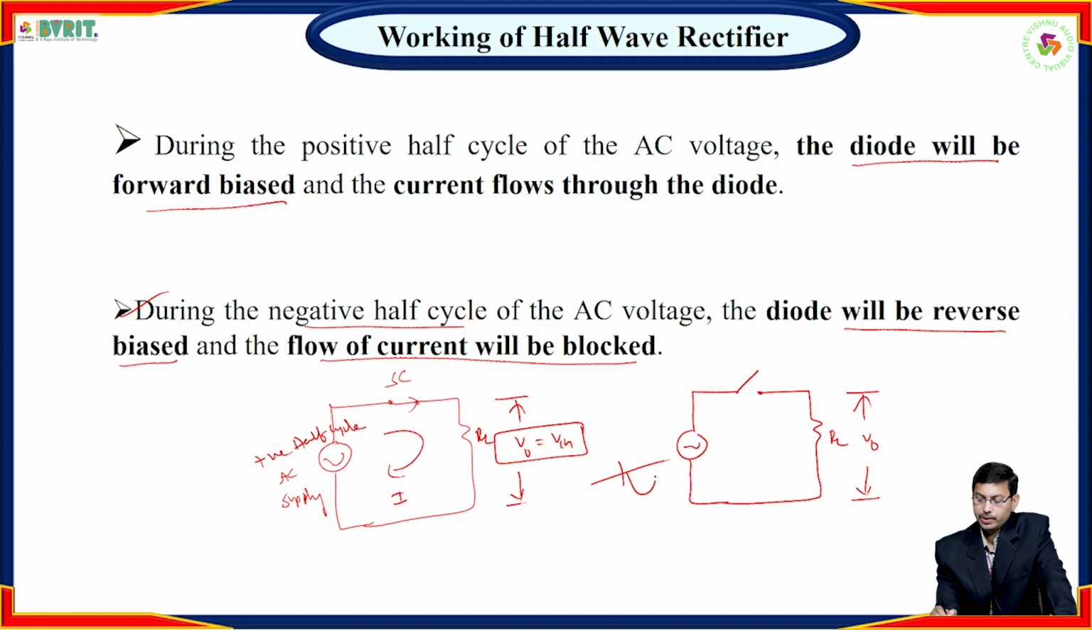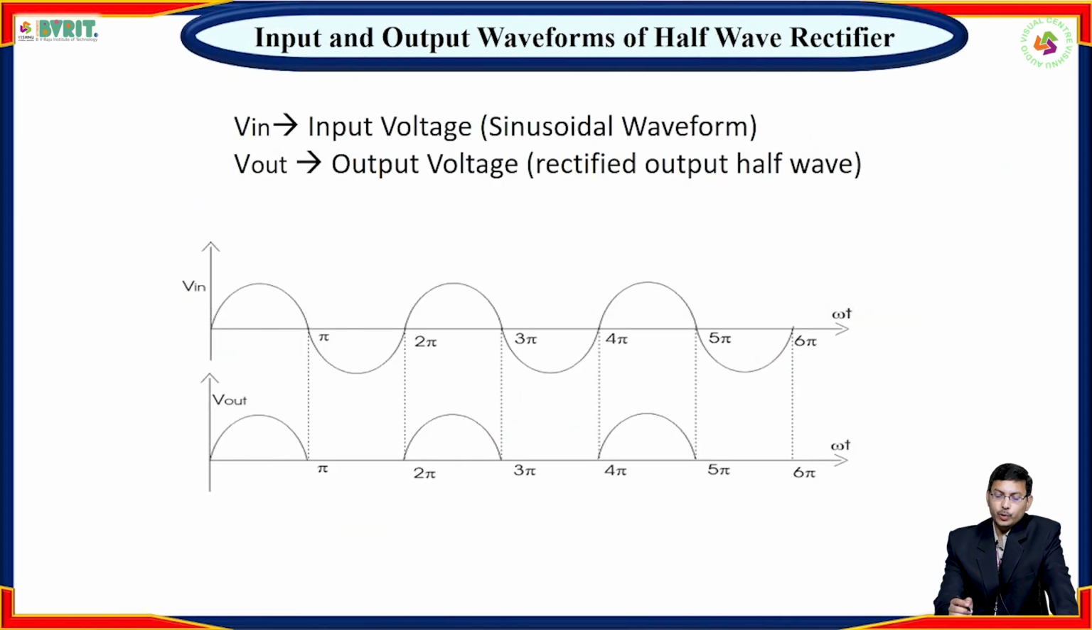So this is during the negative half cycle of the supply. Here it is an open circuit, so current doesn't flow in the circuit. So here V0 is equal to 0. Due to this open circuit, V0 is equal to 0. These are the input and output waveforms.